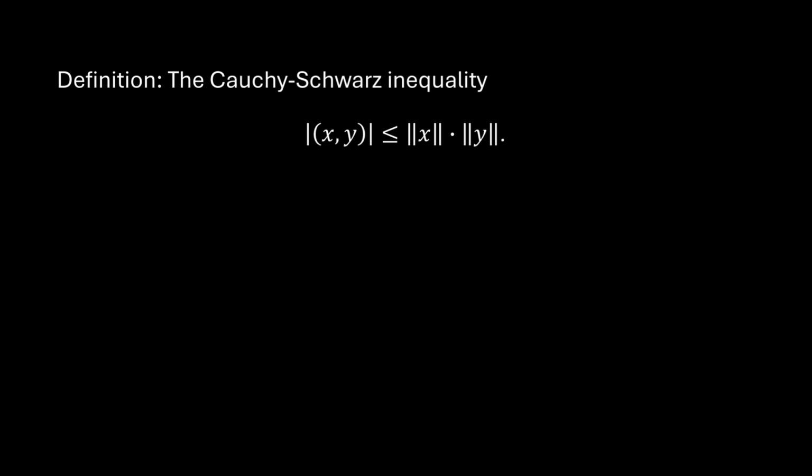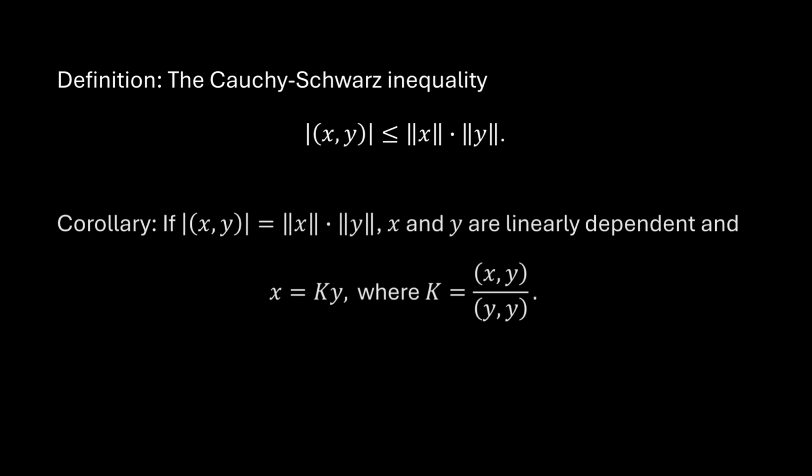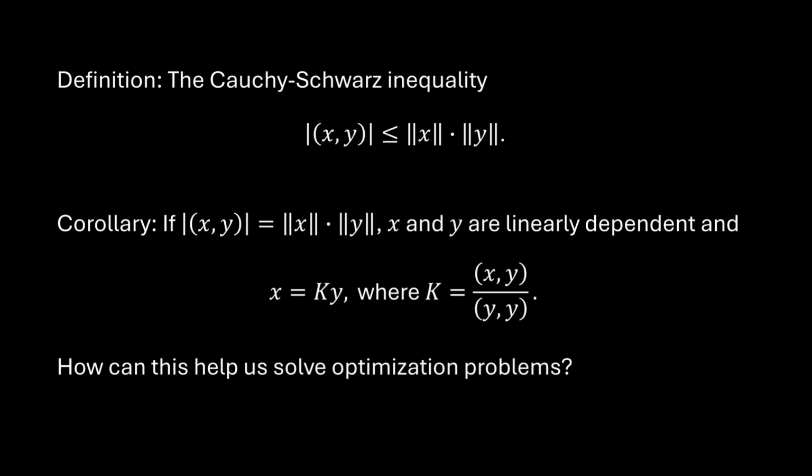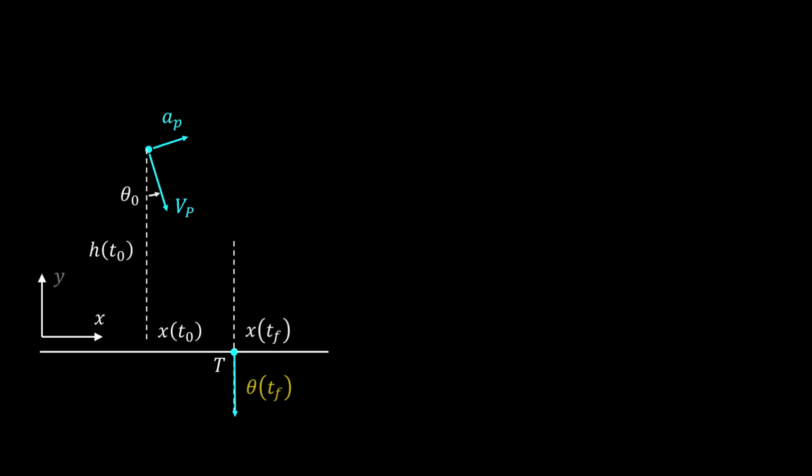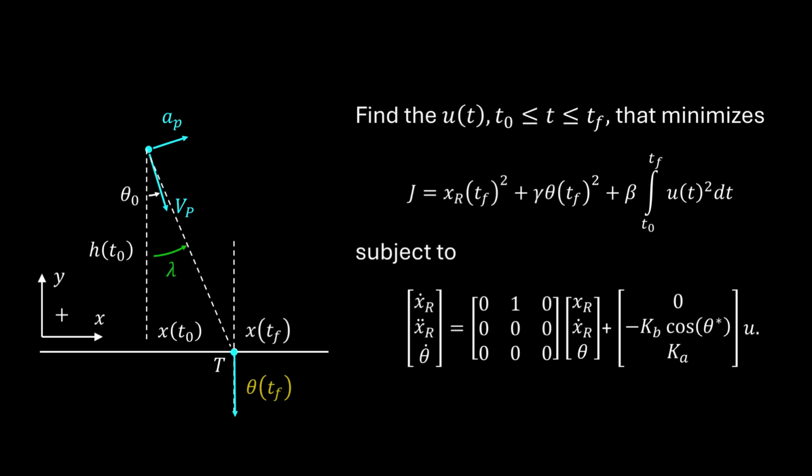And in addition to the Cauchy-Schwarz inequality, we're going to use a corollary that when x and y are linearly dependent, the inequality in Cauchy-Schwarz becomes an equality. Okay, so how can these preliminaries help us solve optimization problems? We're going to solve a special case of this terminal attitude guidance problem with Cauchy-Schwarz.